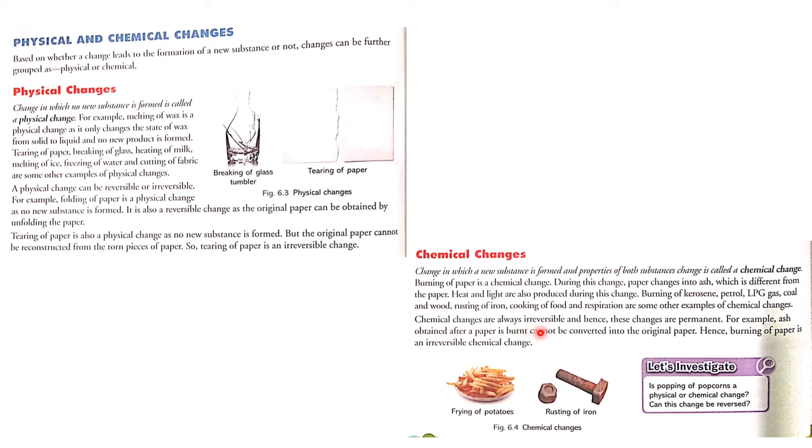Chemical changes are always irreversible and hence these changes are permanent. For example, ash obtained after paper is burned cannot be converted into original paper. So when we burn paper, ash is formed and this ash cannot be turned back into paper. Hence burning of paper is an irreversible chemical change.